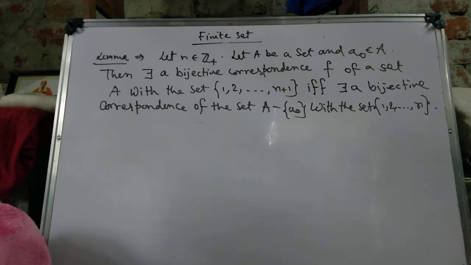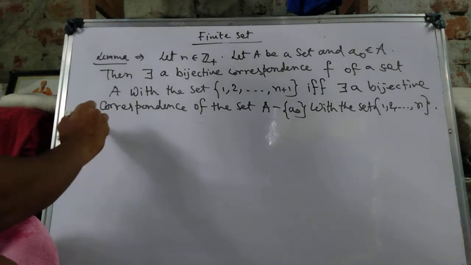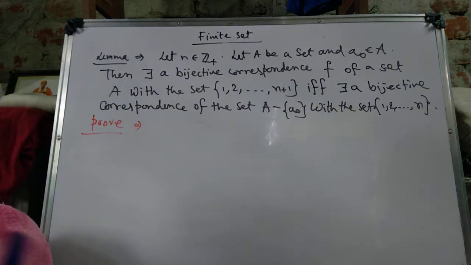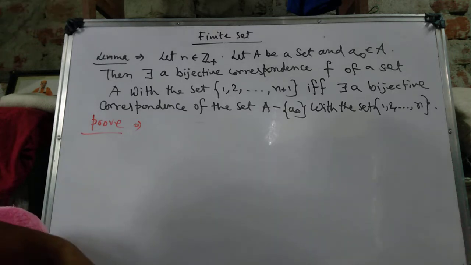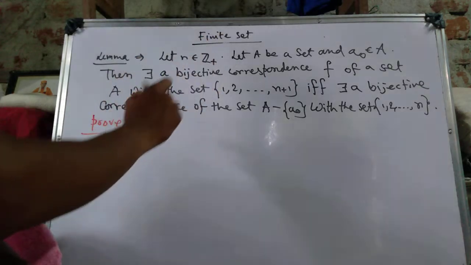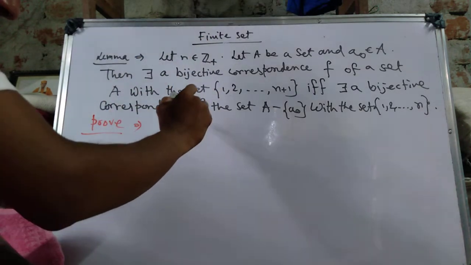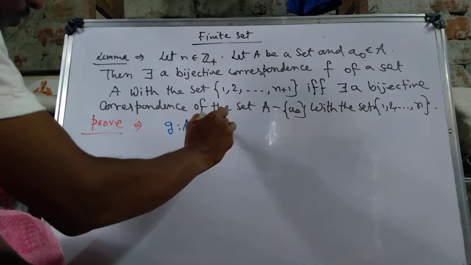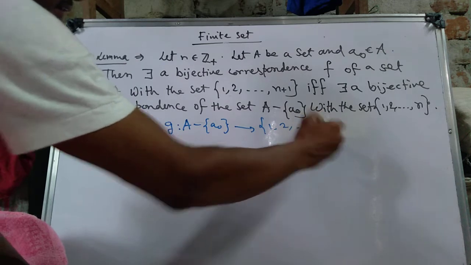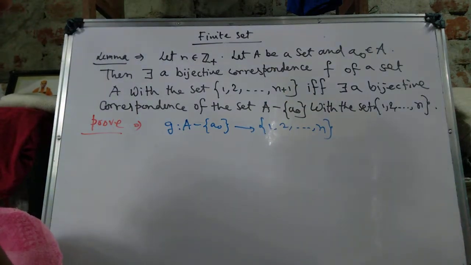How do we prove it? We go step by step. There are two implications to be proved. Let us first assume that there is a bijective correspondence. First we say that g from A minus {a0} to {1, 2, ..., n} is bijective.